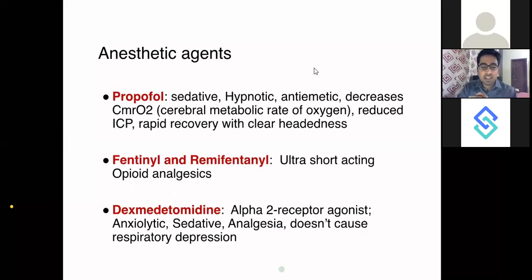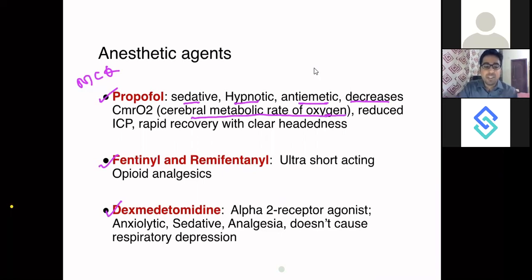Now, these are the anesthetic agents. This is again an MCQ. What kind of anesthetic agents are used for awake craniotomy? It is propofol, fentanyl, remifentanil, and dexmedetomidine. They have their own properties. Propofol is a good sedative, a good hypnotic, a good antiemetic agent. It decreases the cerebral metabolic rate of oxygen, so that the neurons are suppressed and the epileptogenic potential is suppressed.